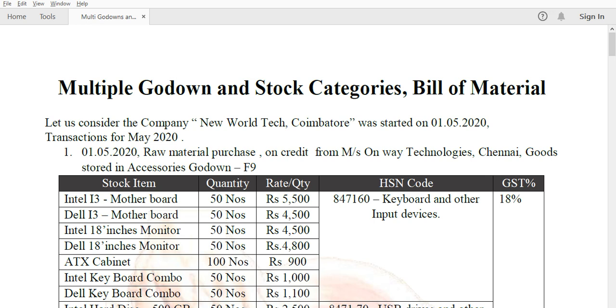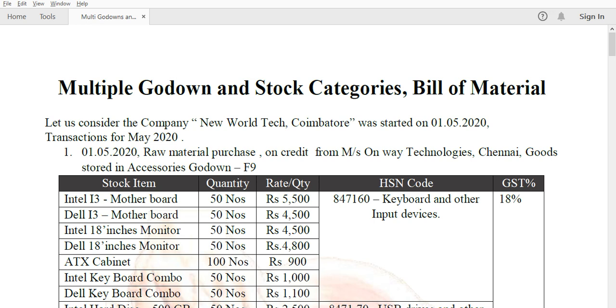Dear friends, today we have the session about multiple godowns, stock category and bill of materials. Here we introduce the multiple godown concept, the multiple stock category concept, and the new concept of bill of materials, which relates to a manufacturing journal, because one stock item is a finished good.